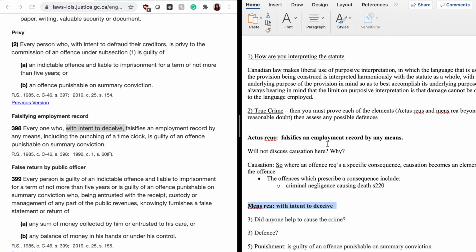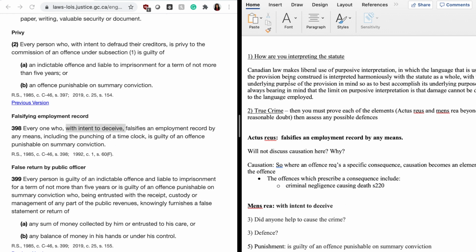Now, once you know what the actus reus and the mens rea are, you're obviously going to get facts on the exam. You will have to apply the facts to this section and see if that person actually did falsify an employment record with the intention to deceive. Obviously, I don't have facts here, but this is how you're supposed to think when you get a section that you need to interpret.